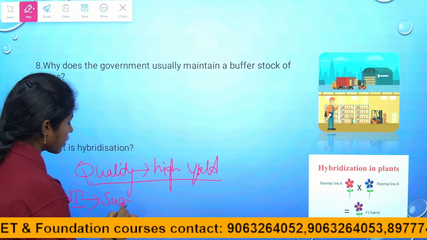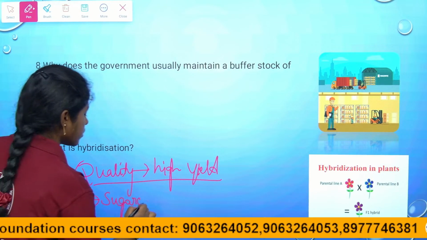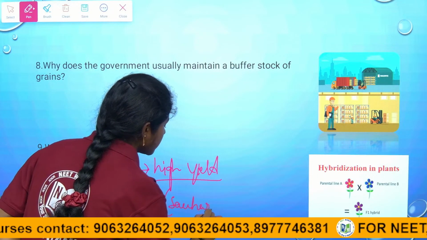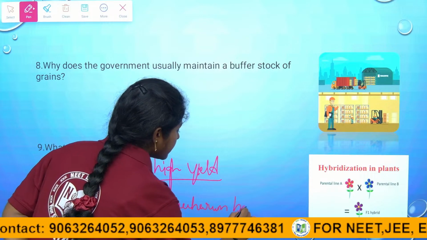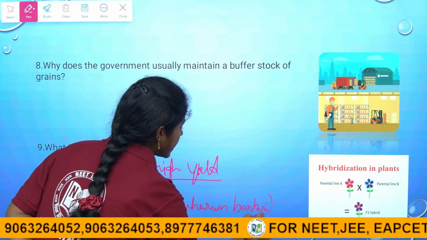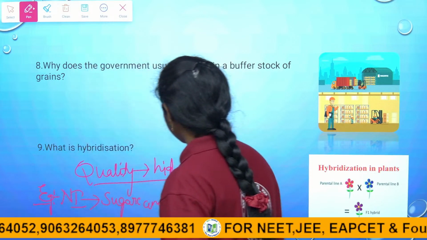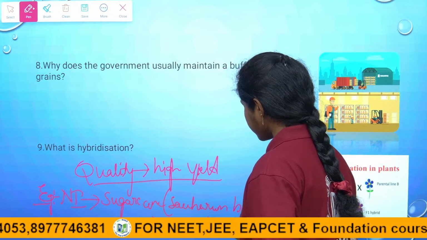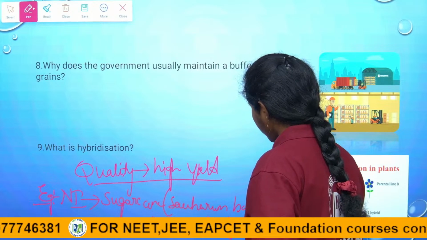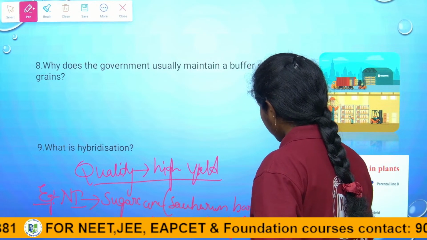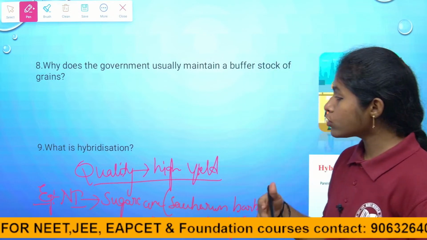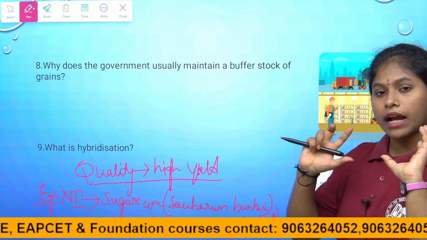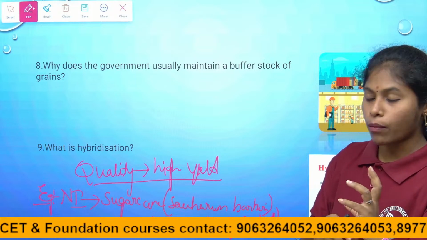sugarcane, Saccharum, it is a scientific name children, Saccharum barberi, has to be grown in that area, but it doesn't have enough sugar content. So, by the process of hybridization, they combine these two varieties and form the new variety.